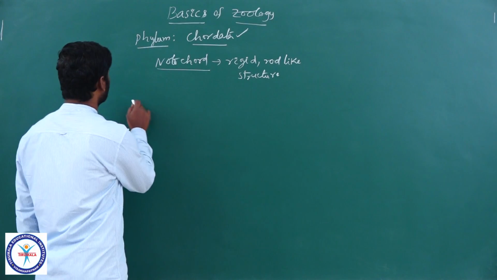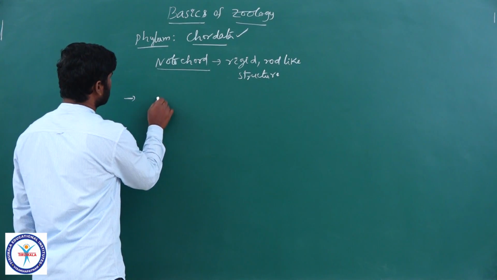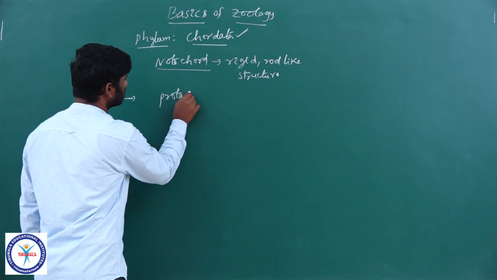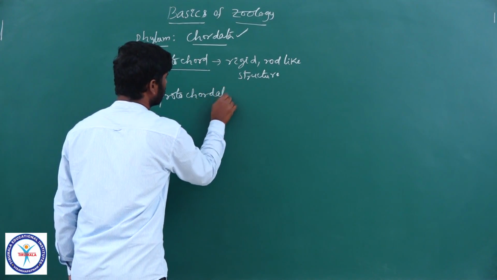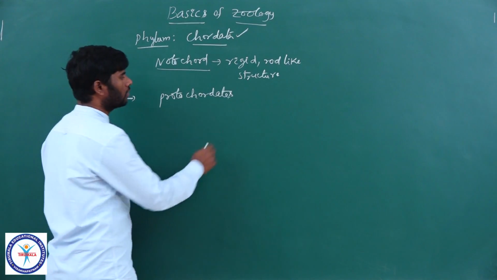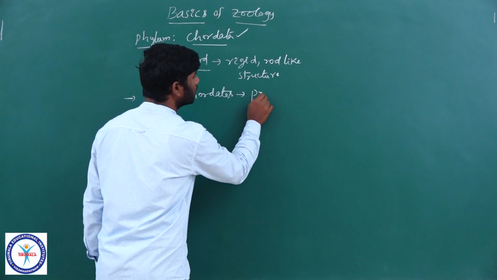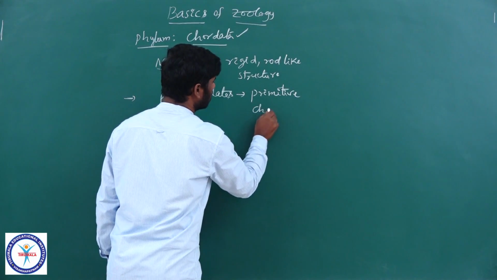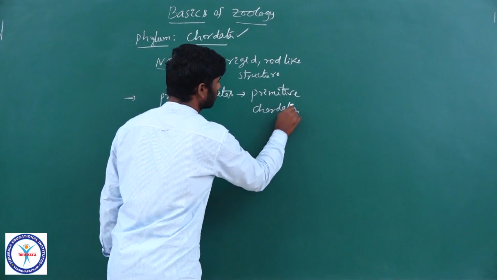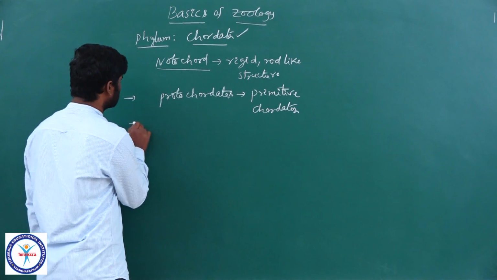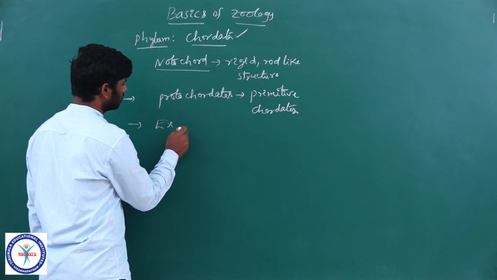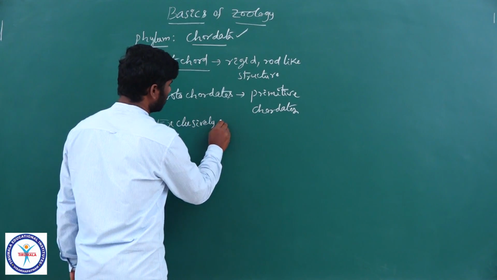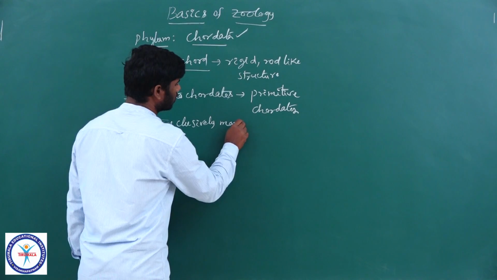The phylum Chordata includes protochordates. What are protochordates? Protochordates are primitive chordates. These protochordates are exclusively marine animals living in sea habitat.